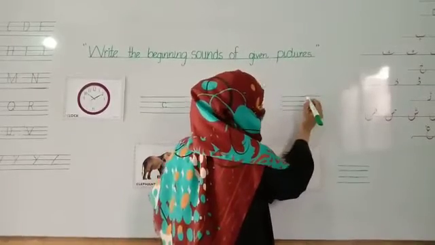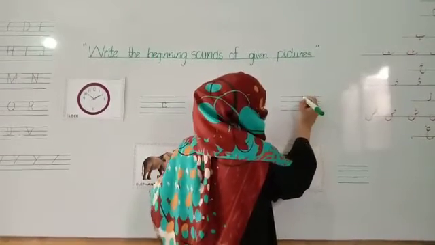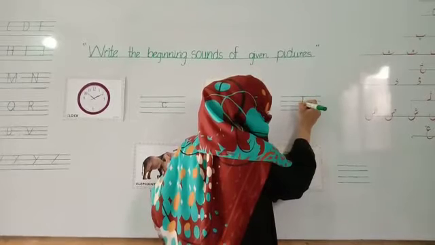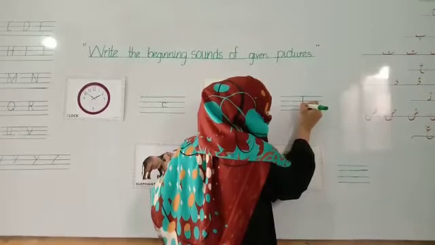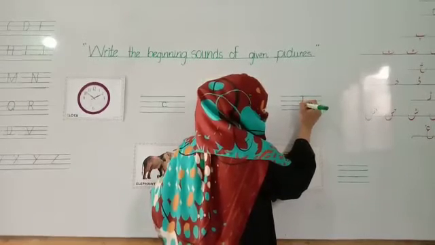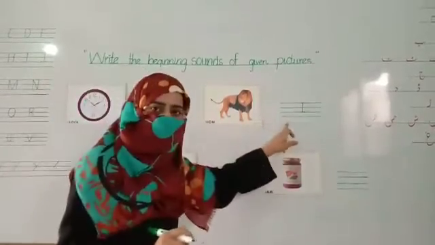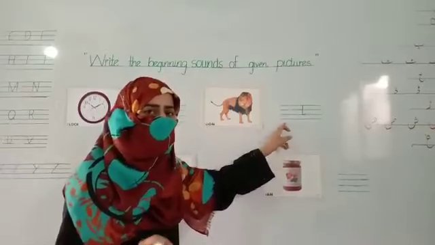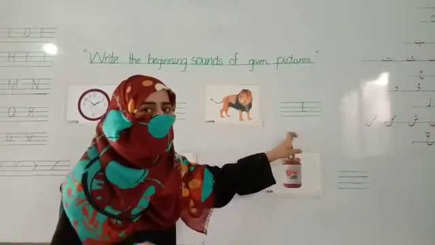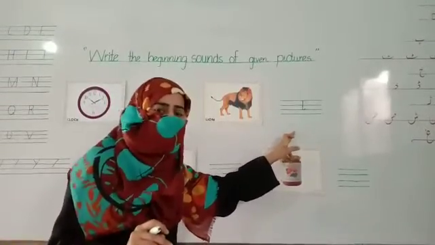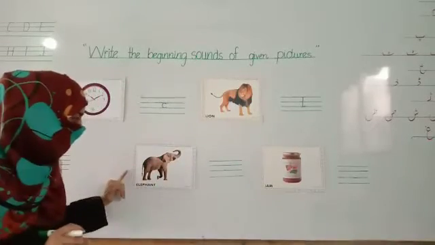The l is written in these 3 lines. Make a straight line and up. L line, l line, L line, l line. Now move to our next picture.